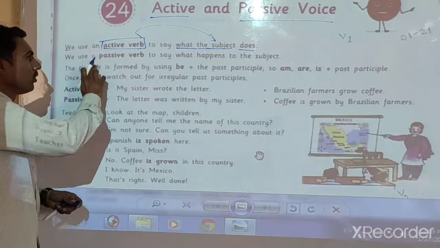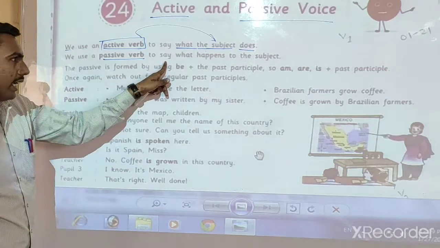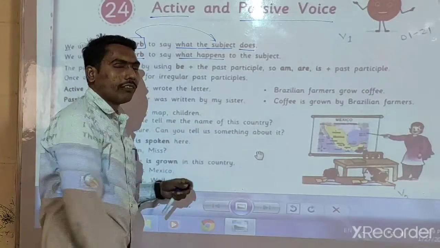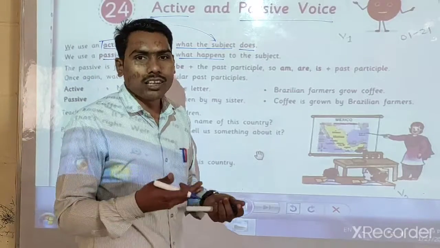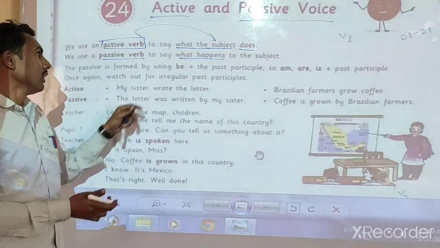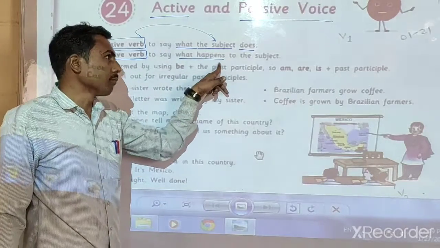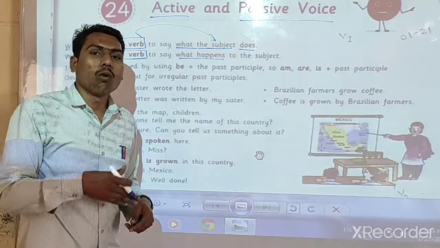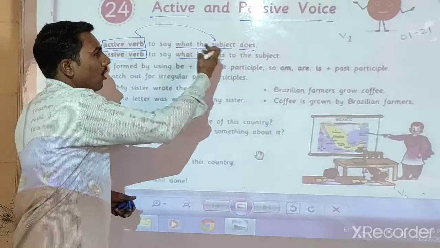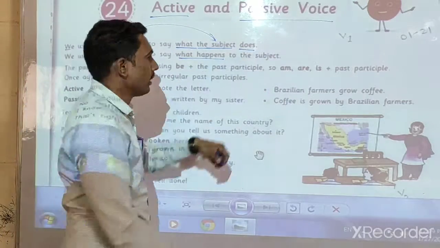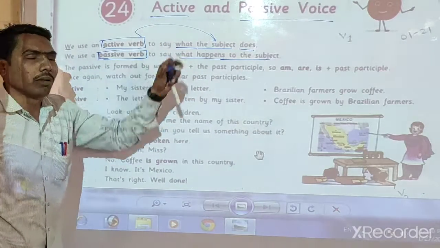Okay, we use a passive verb. We use passive verb to say what happens. Are you getting that? What happens? काय घडलं? What happens? काय घडलं ज्यावेळेस आपण म्हणत असतो किंवा सांगत असतो त्यावेळेस, that is the passive verb. What happens? काय घडलं? What occurred? When we are saying something about what occurred or what happens to the subject, that time we use passive verb, and that is called passive voice.